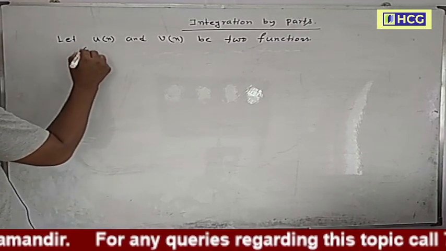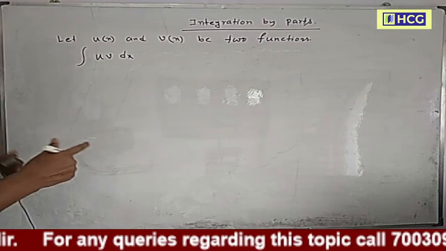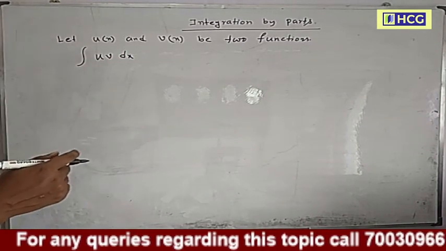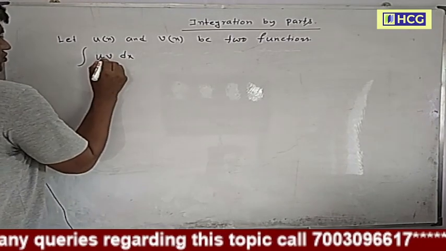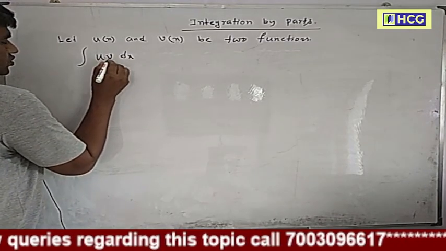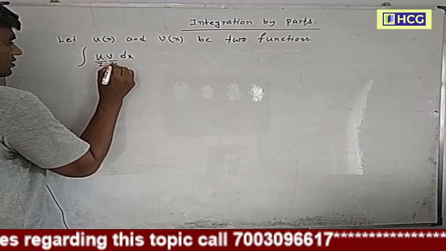So the rule is integration of u into v dx. u and v are both functions. This is the first function and this is the second function. First we choose among these two functions which one is the first function and which one is the second function.